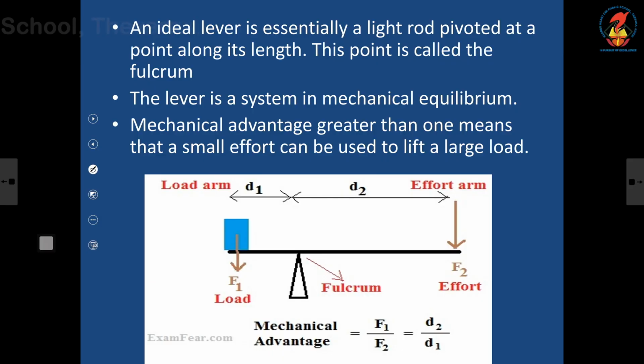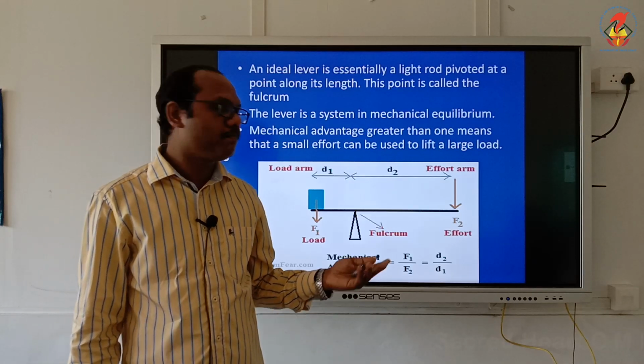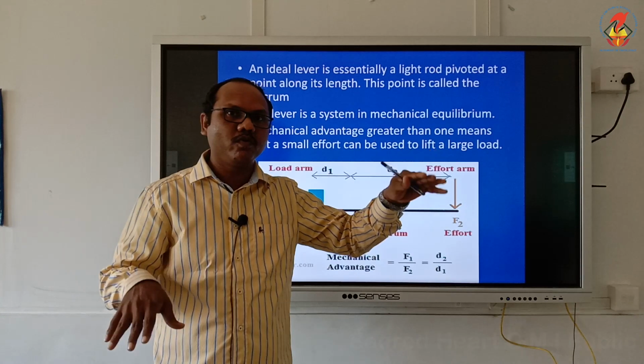Now listen here. An ideal lever is essentially a light rod pivoted at a point along its length. This point is called fulcrum. So here you can see in my figure, this is fulcrum and this is the load, that is the effort. You have already played this seesaw, you know.